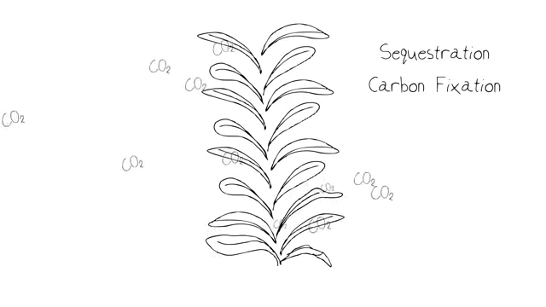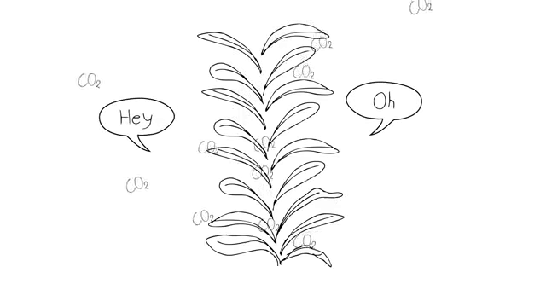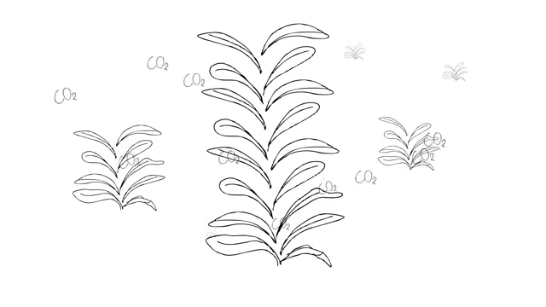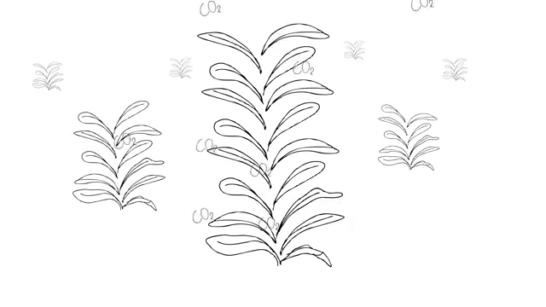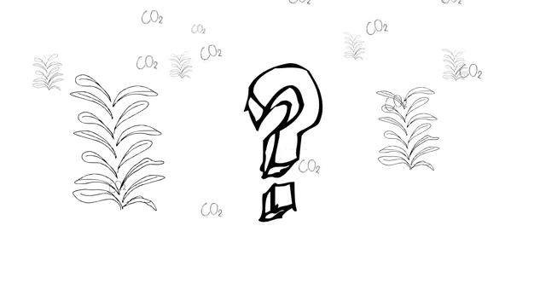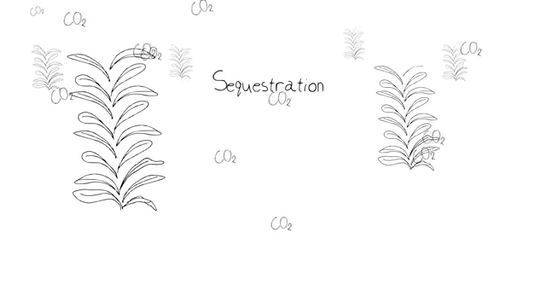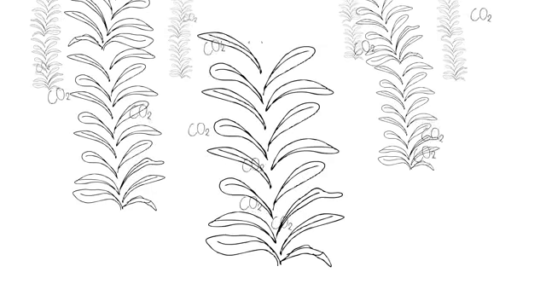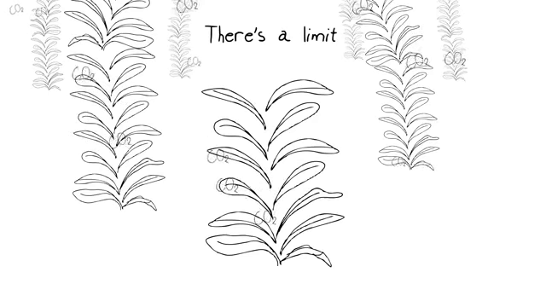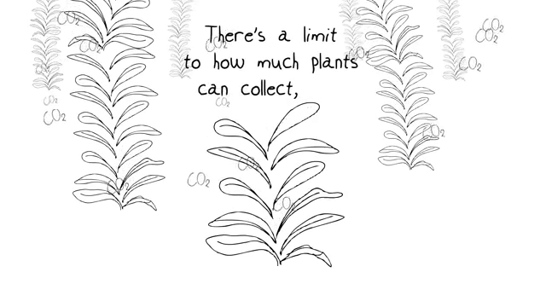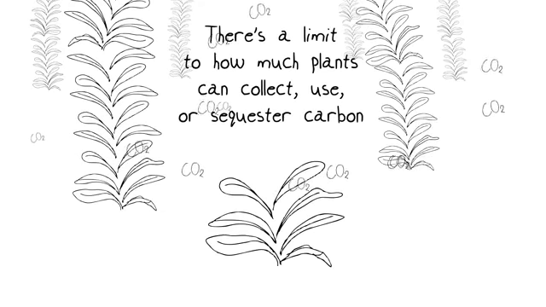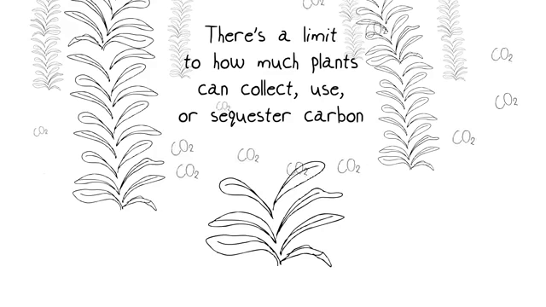It's just plants saying, "Oh, hey, there's more carbon dioxide. I can make more of myself." That sounds on the face of it like a good thing. How bad could more plants actually be? In fact, sequestration and fixation are likely reasons that we haven't already had truly runaway global warming. But there's a limit. There's an upper level to how much plants can collect, use, or sequester carbon and thereby reduce surrounding carbon dioxide levels.